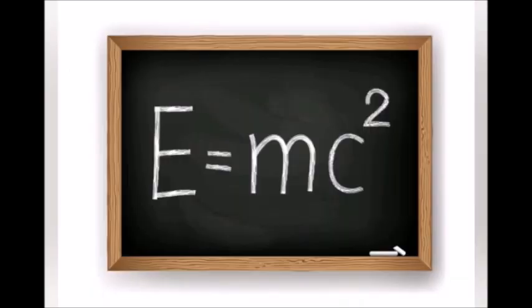Einstein's equation: E = mc². The energy E is directly proportional to mass m. So mass can be easily converted into energy. This is the mass-energy equivalence relationship explained by Einstein. So far we learned John Dalton's and the modern atomic theory.